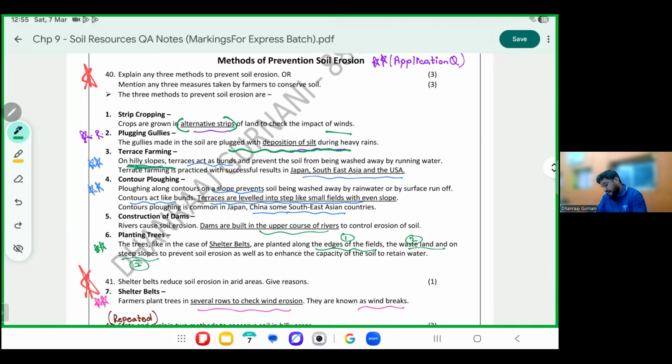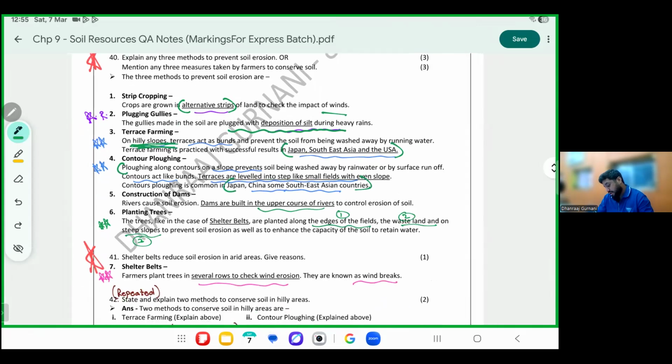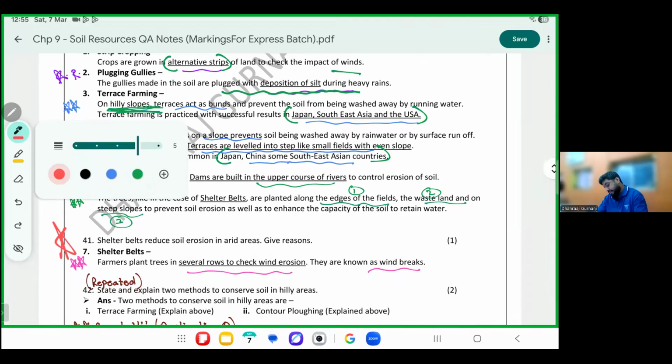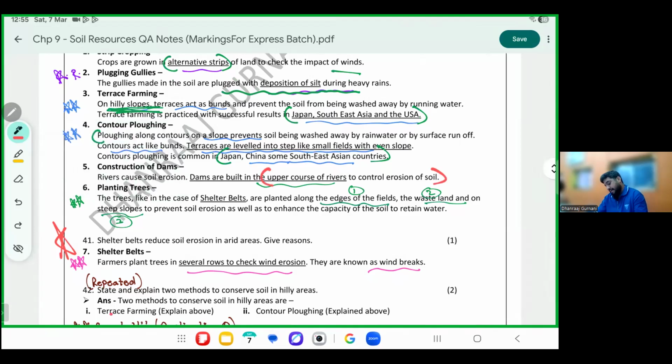First, mark terrace farming. On hilly areas, the terraces act as bunds. This is used in Japan, USA, and Southeast Asia. Contour plowing prevents contours on a slope from being washed away. This is also practiced in Japan, China, and Southeast Asia. The last 2 points, construction of a dam. Dams should be constructed on upper courses of rivers to prevent soil erosion, and planting of trees acts as shelter belts along the edges of the field to prevent soil erosion.